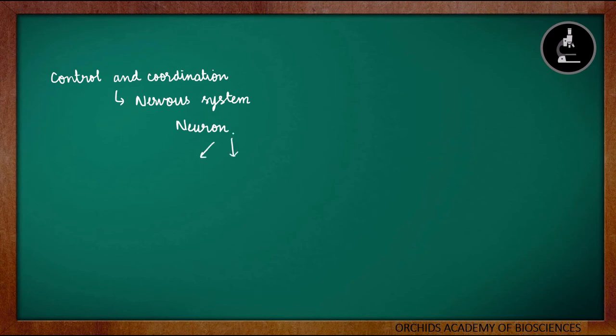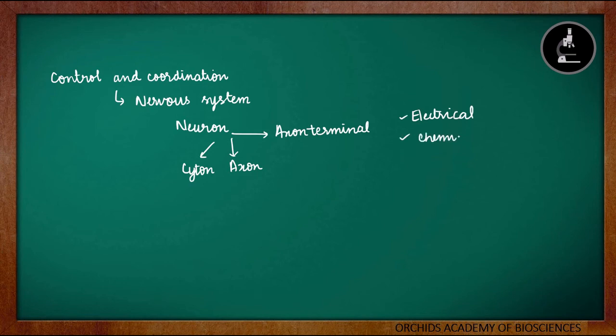Neuron is made up of three major parts. The first part is called the cell body or cyton. The second part is called the axon, and it ends into the axon terminal. After that, we discussed how information travels inside the neuron and in between the neurons. Information inside the neuron travels in the form of electrical impulses, whereas in between the neurons, it travels in the form of chemicals, that is in the synapse or the space between the neurons.